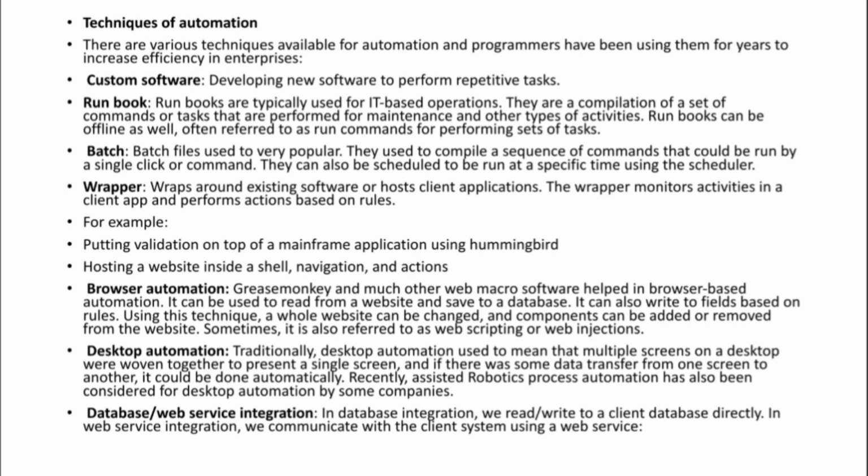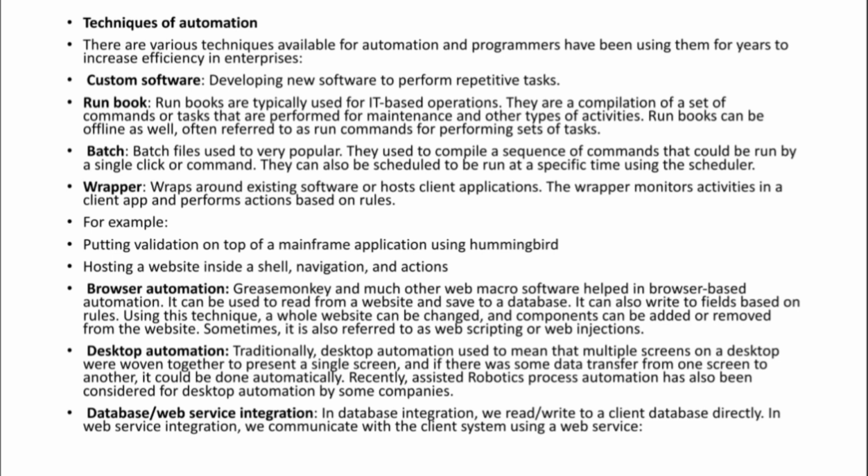Next is batch. This is one more technique. Batch files are very popular actually. They are used to compile a sequence of commands that could be run by a single click or command. Getting my point? With a single click or a single command, you can do a series of steps.